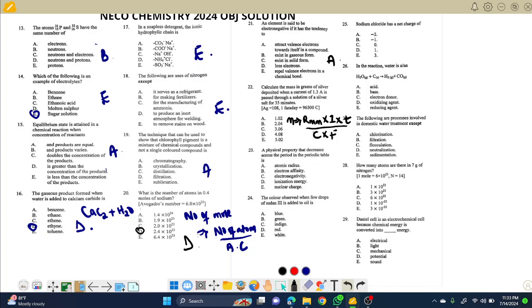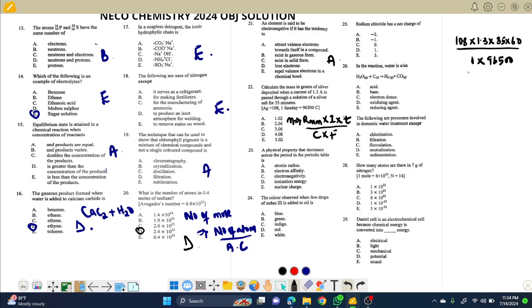So by the way, I can magnify it for you guys to see. 108 multiplied by current, which is 1.3, multiplied by the time, which is 35 minutes. I'll convert 35 minutes to seconds. That's 35 times 60. I believe you know all this stuff. I'm dividing all by the charge of silver, which is Ag+, so the charge is 1. Then the Faraday constant is 96,500.